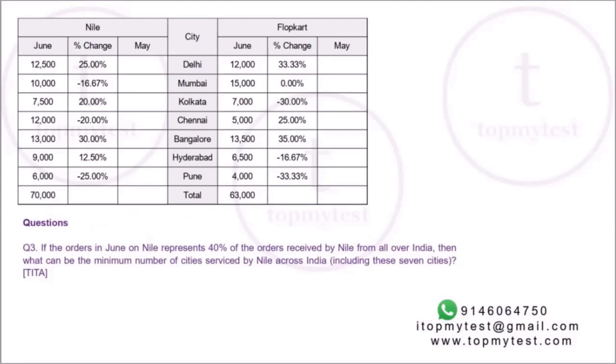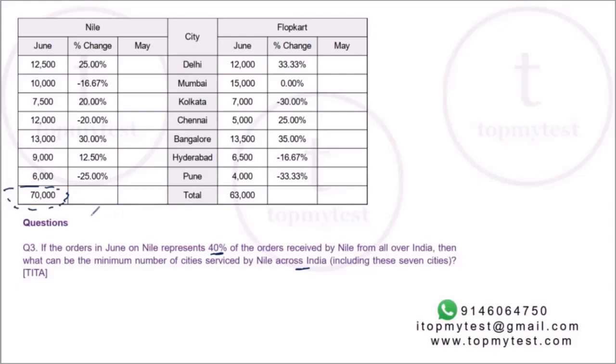Question number 3. If the orders in June on Nile represent 40% of the orders received by Nile from all over India, then what can be the minimum number of cities serviced by Nile across India, including these 7 cities? Now, let's check this. 70,000 is the total orders for Nile in June from the top 7 cities.